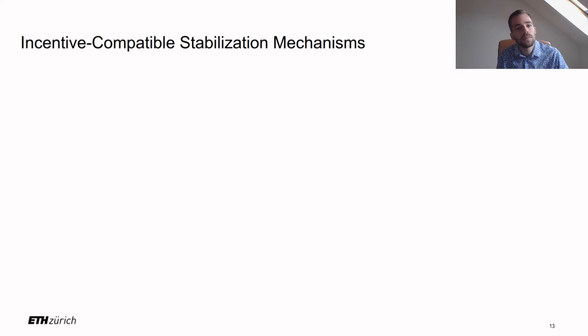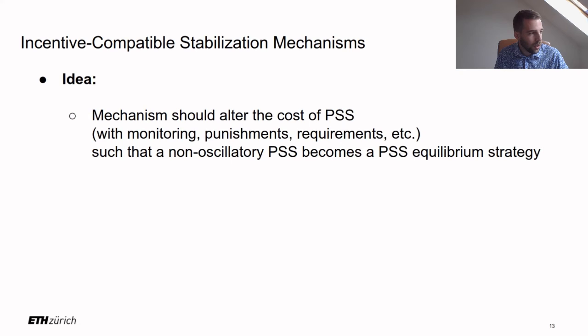The goal of this mechanism is to basically achieve stable path selection even in the face of self-interested path selectors. More precisely, the idea of these mechanisms is to alter the cost of PSS such that a non-oscillatory PSS actually becomes a PSS equilibrium strategy, which it would not be without a mechanism. And this cost alteration by a mechanism can be achieved with monitoring, by imposing punishments or requirements on end hosts, or by offering rewards, etc.